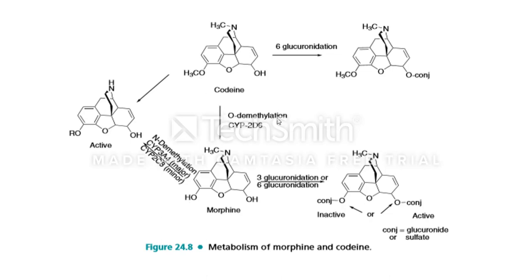The enzyme used is cytochrome P2D6, and after O-demethylation at the third position, the metabolized product is morphine. This is the metabolism of morphine and codeine.